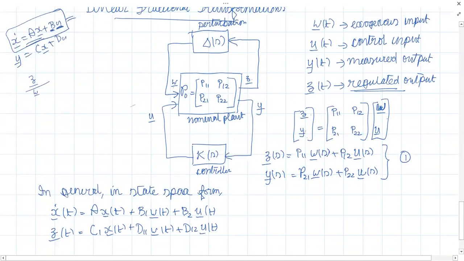Okay, and what's the last output? It is Y of T. So what will be my Y of T? C2 X of T plus D21 W of T plus D22 U of T.